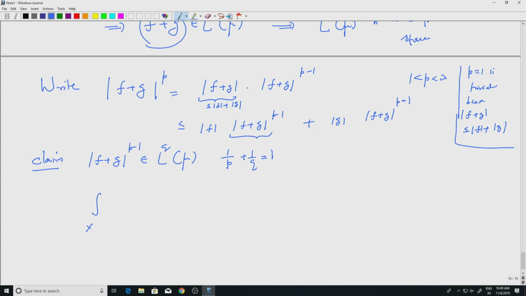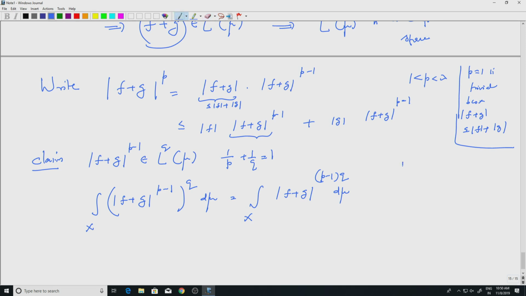Let us see why that is true. If I look at the LQ norm of this function, I will be taking the qth power of this, and then 1 by q. I will forget the 1 by q for the time being. I want to know if this integral is finite. Well, this integral is simply mod f plus g to the power p minus 1 into q. So what is p minus 1 into q? Let us compute that, because I know that 1 by p plus 1 by q equals 1.